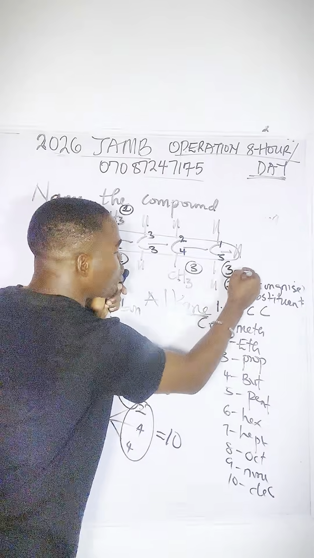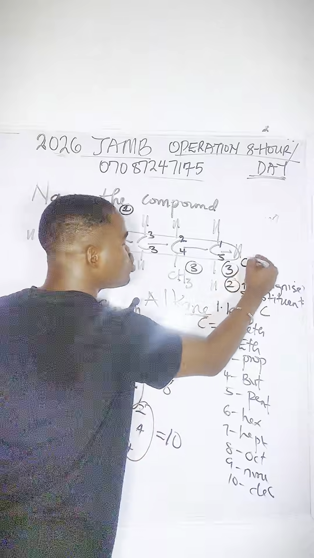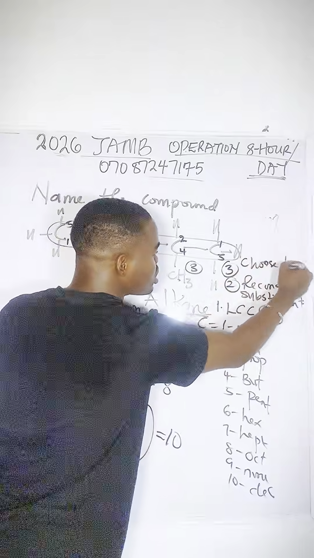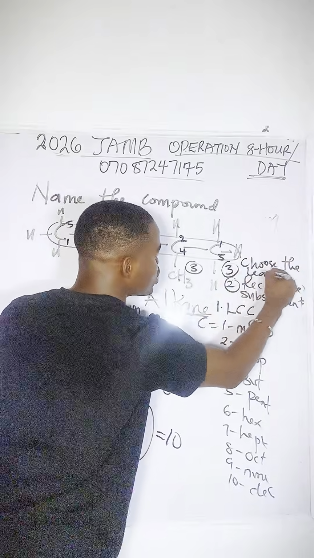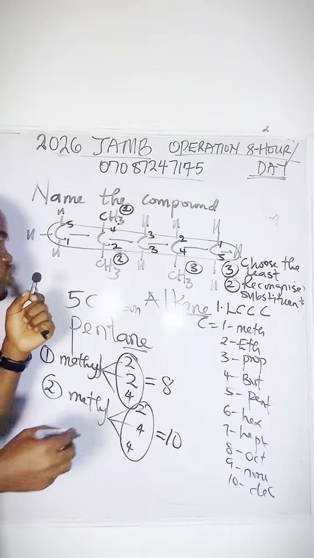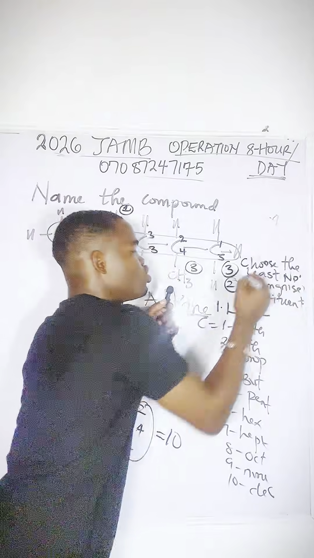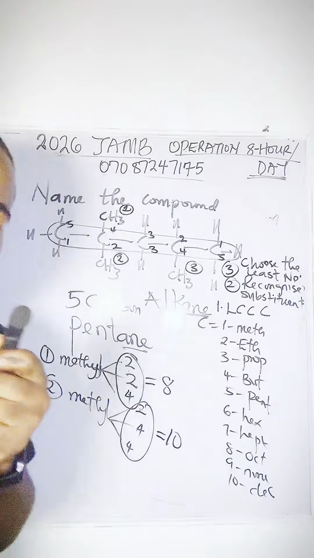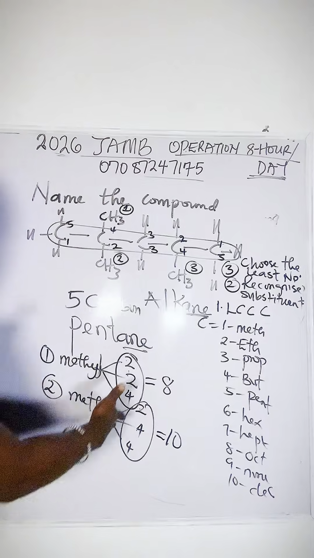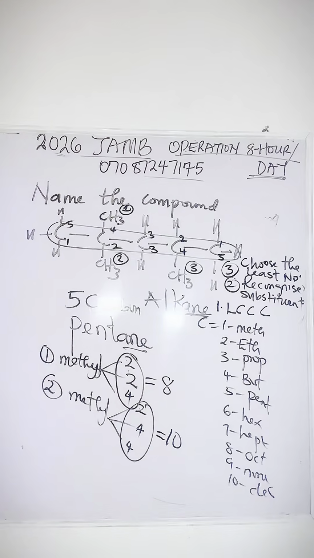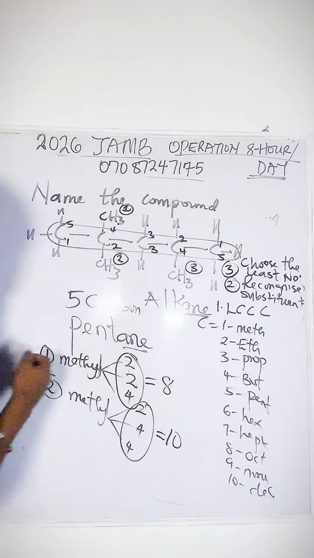Now, what is the next one? The next rule now, because of this, is: choose the least possible number. That's the next rule. Now, what is the least possible number? Of course, 8 is lesser than 10. So that is why we are going with this one.